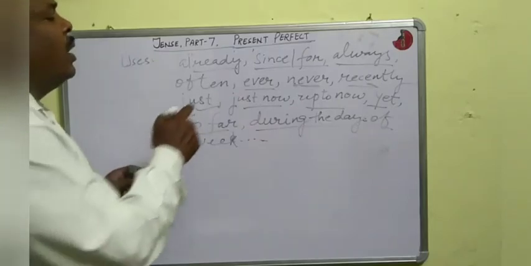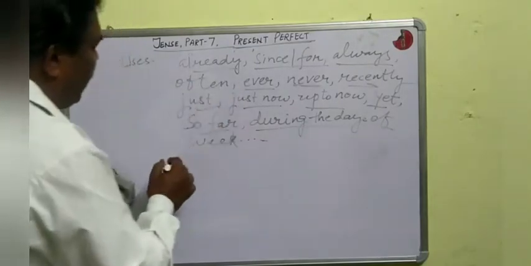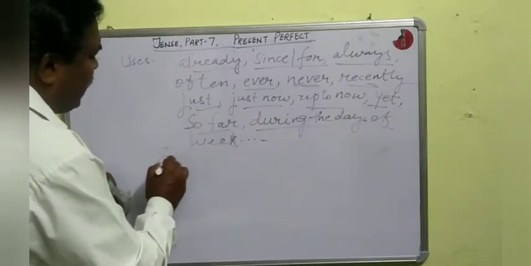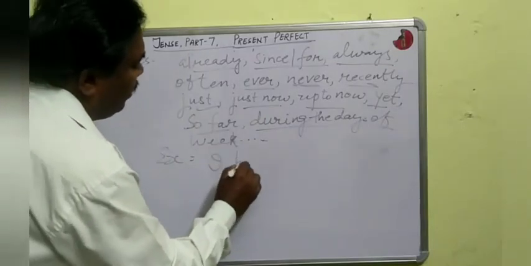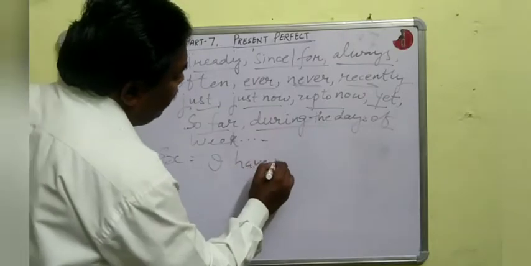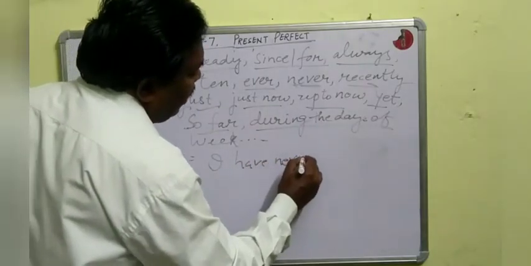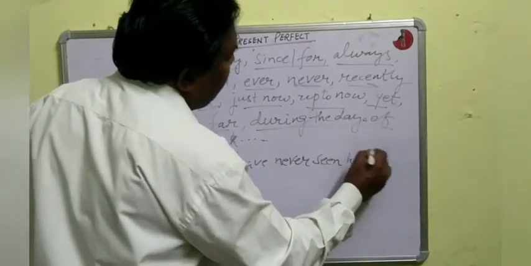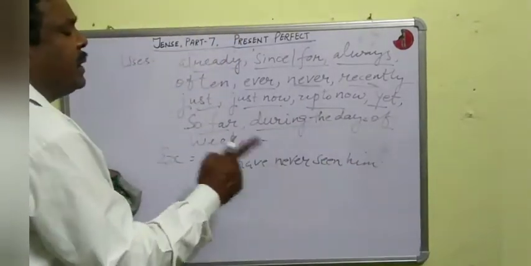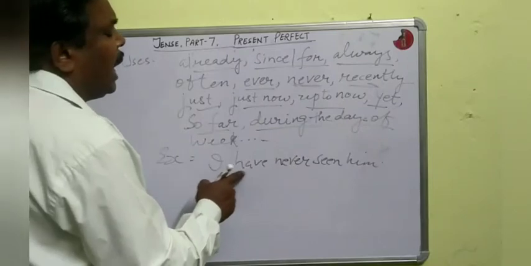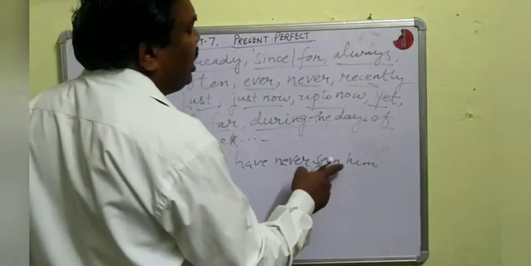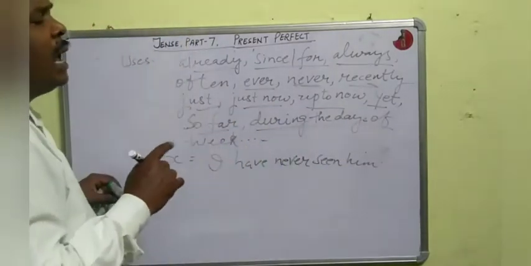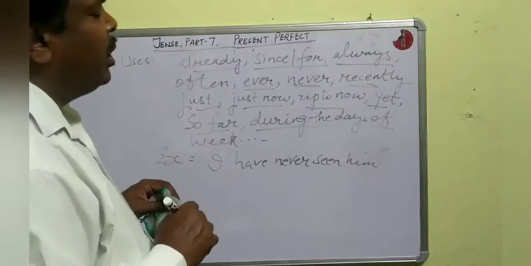Is it clear? You can give example. Okay, example. I have never seen him. Or you can say I have never seen him before. Okay.